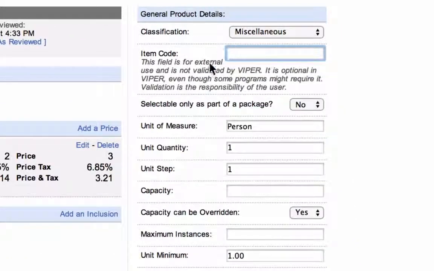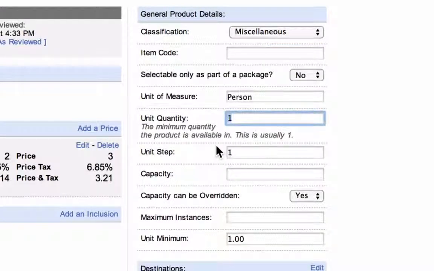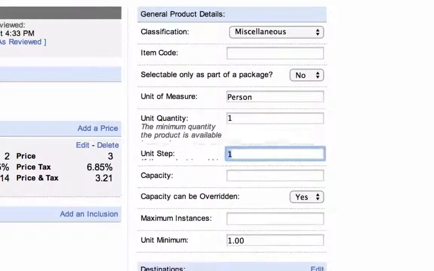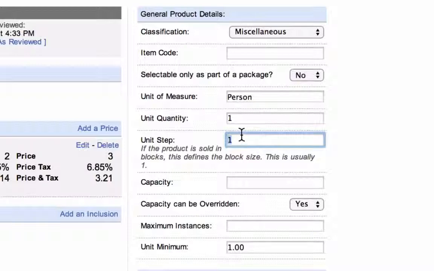First, a quick note on item codes. Item codes are for external use only, and your organization may or may not use them. The unit quantity is the minimum number of a product that you may choose. This number is usually going to be 1. Unit step is almost always going to be 1. In rare cases, the unit step may be different.